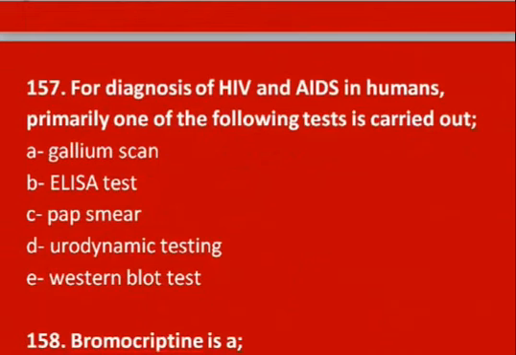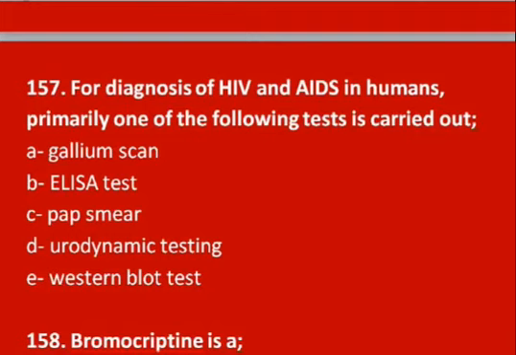Now the seventh MCQ: for diagnosis of HIV and AIDS in humans, primarily one of the following tests is carried out: gallium scan, ELISA test, pap smear, urodynamic testing, Western blot test. So we have to identify the test among these that is used primarily in the diagnosis of HIV and AIDS.